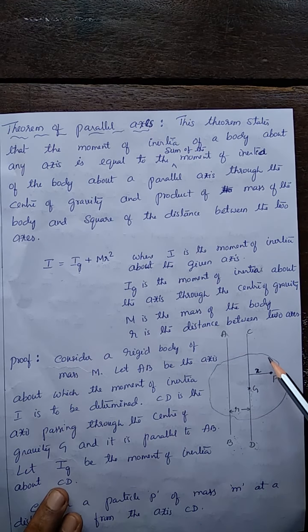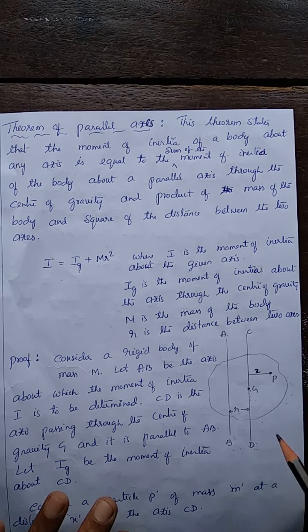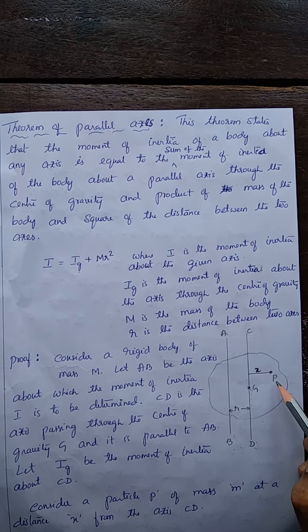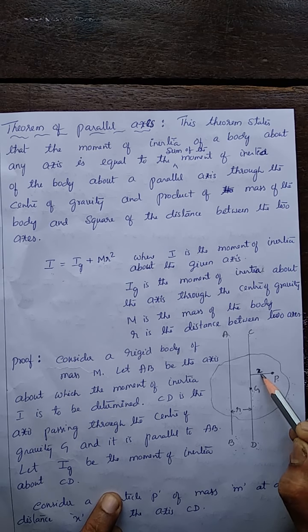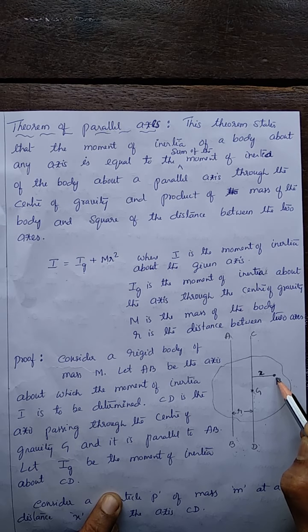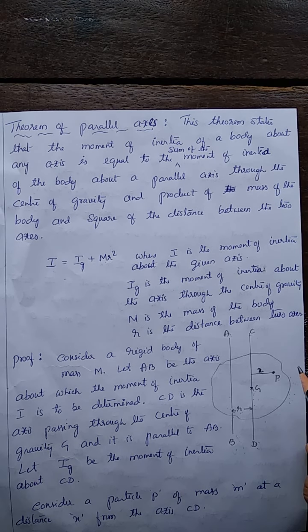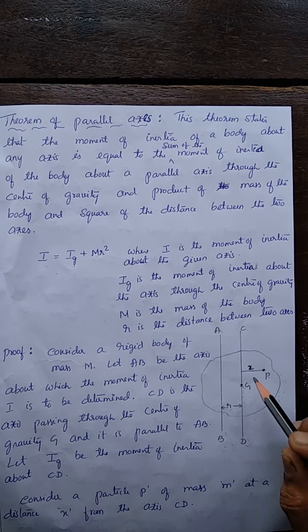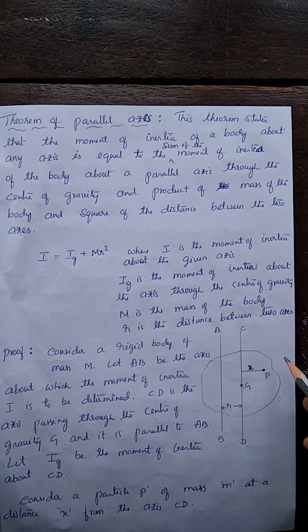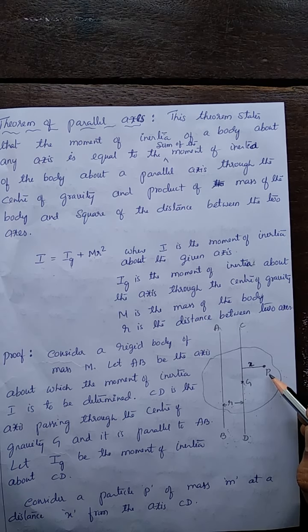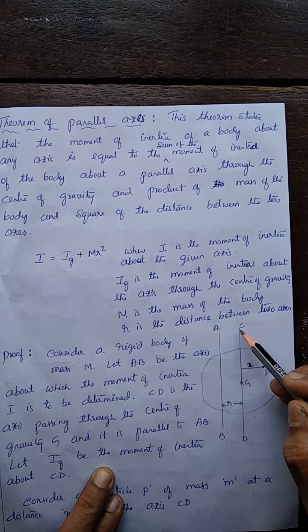Now to prove this, consider the rigid body of mass M. Let us consider a particle of mass small m at a distance x from the axis CD, that is from the center of gravity. Here capital M represents mass of the body, small m mass of this particle. The whole body consists of so many such particles of different masses, m1, m2, m3 and so on, so that sigma m gives the total mass of the body.